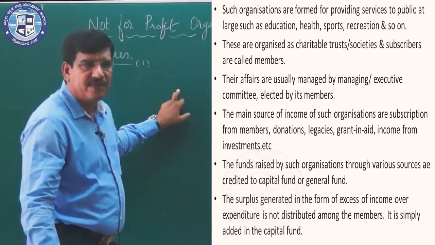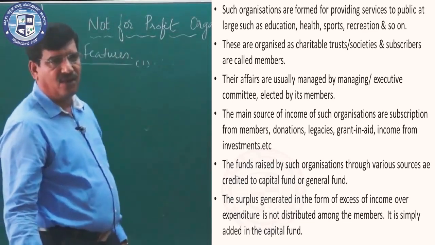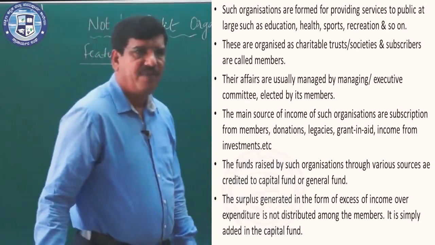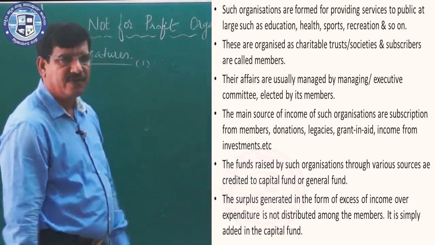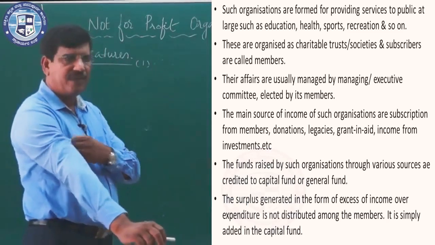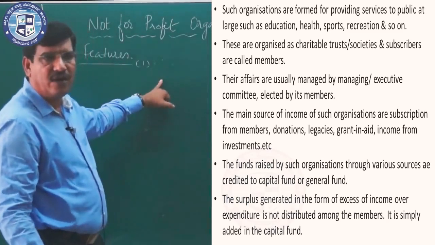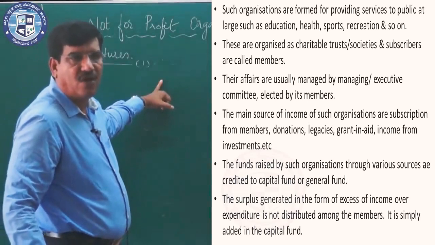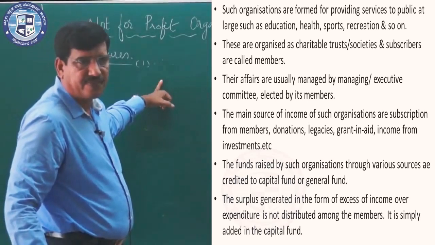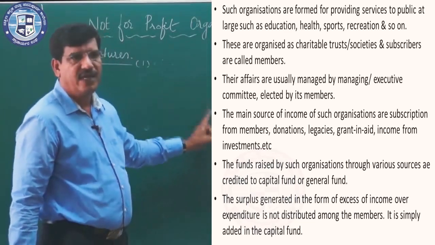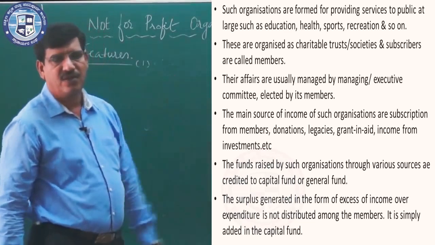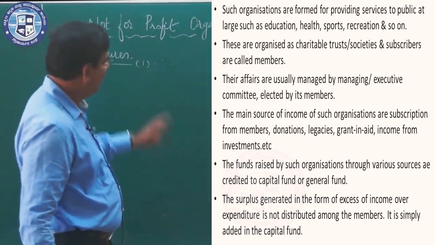And the fourth important feature is that the affairs of NPO are managed by the managing committee or the executive committee. And the next feature is that normally NPOs do not undertake any business or trading activity. Their main objective is to provide service. That's why they do not undertake any business or trading activity. But there is an exception.